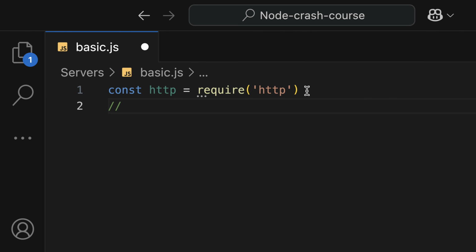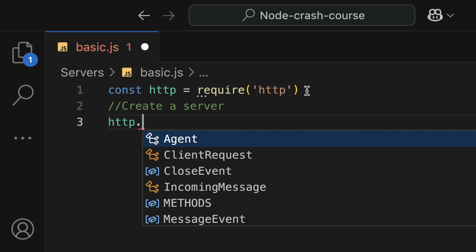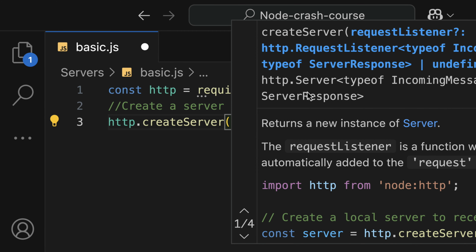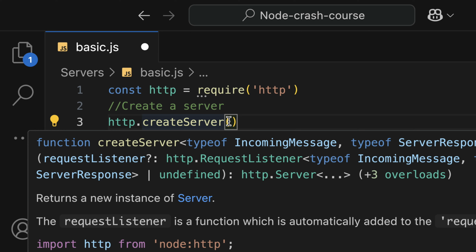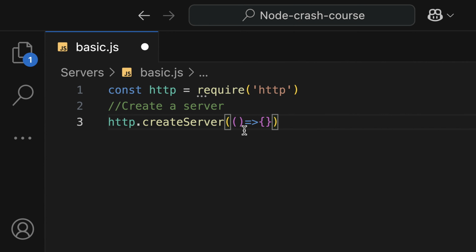So below here, I'm going to have a comment as create a server. On the HTTP, we have a method called createServer, which is a function, and then we're going to pass in a callback function. In the callback function here, I'm going to use an arrow function. You can use the function keyword. In the callback, this is where we have the request-response cycle.